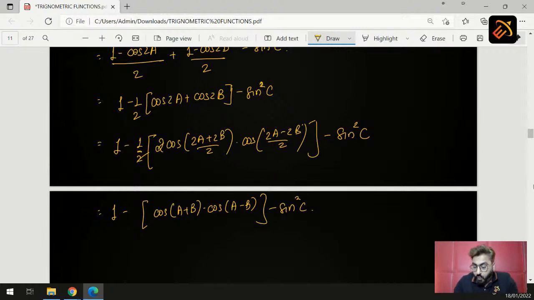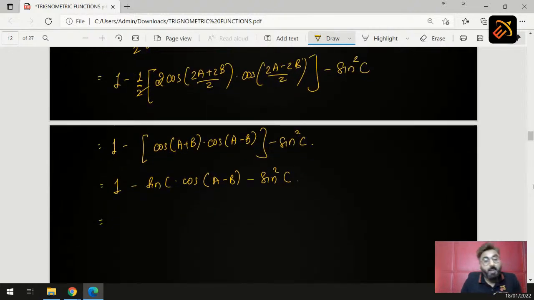Now what should be the next step? Now students, can we write this as 1 minus cos of A plus B is minus sin C into cos of A minus B minus sin square C. Now let us take sin C common.